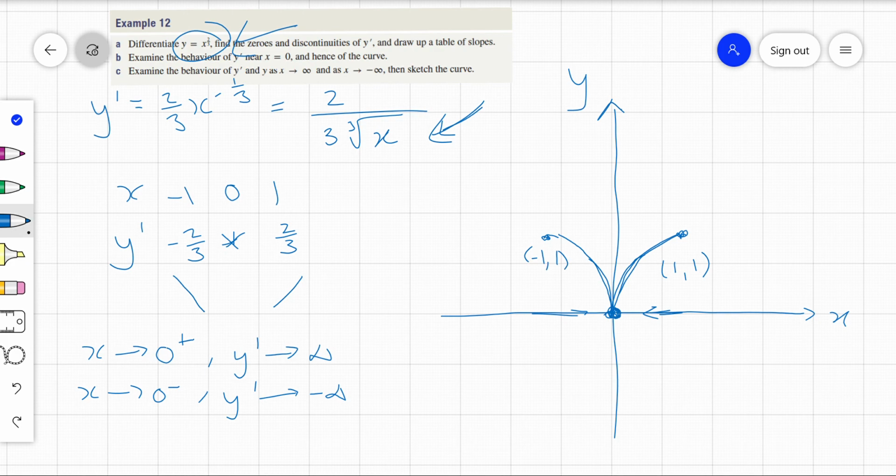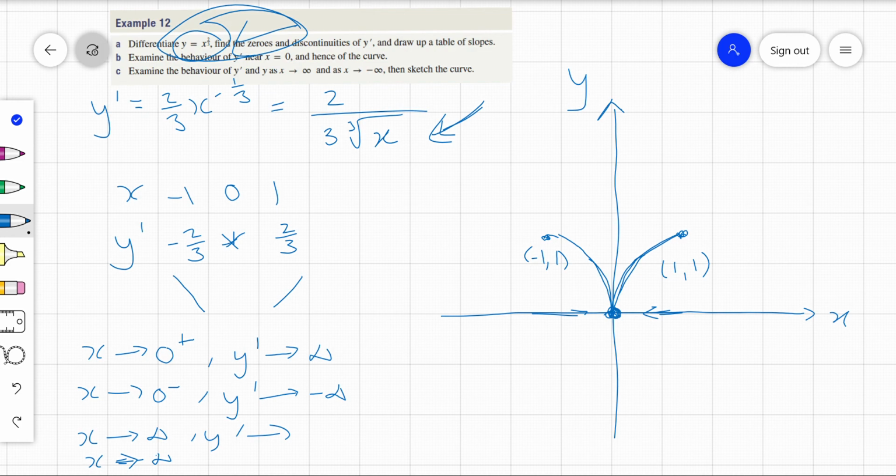All right, let's have a look at what happens as x goes to infinity and as x goes to negative infinity. What happens to our y dash? We know already from our function that as x gets bigger and bigger, so does our y. As x is negatively bigger and bigger, it doesn't matter, so does our y.